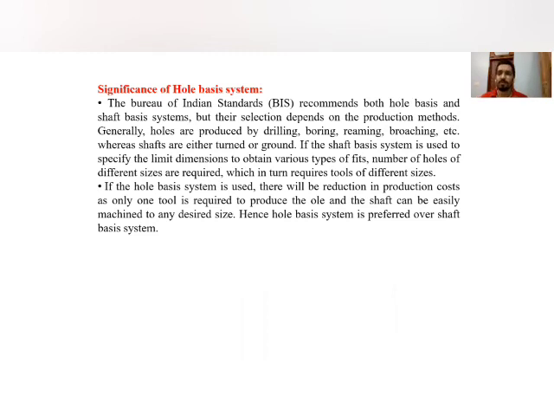So first of all, we keep the size of the hole fixed. It means we know that this type of tool is needed to manufacture that hole. So first we manufacture the hole, and then according to the size of the hole, we design the shaft, because only one tool is needed. So it will reduce the cost of tooling, and the overall cost of production gets reduced. Therefore we prefer the hole basis system in the production process.